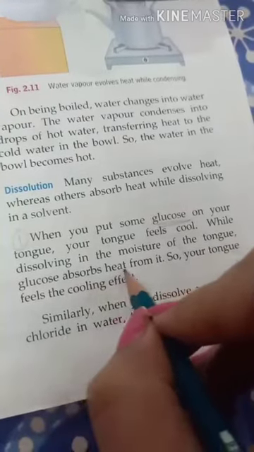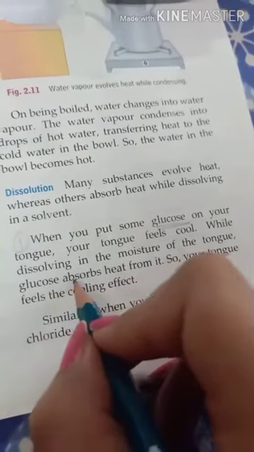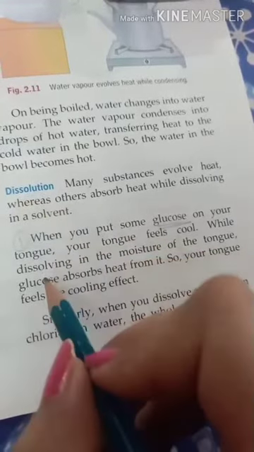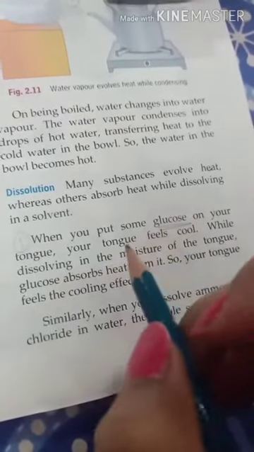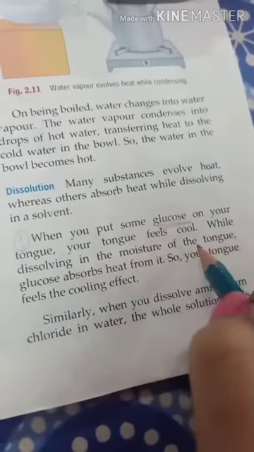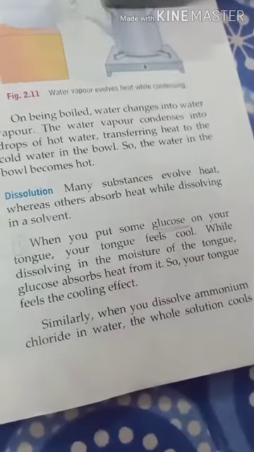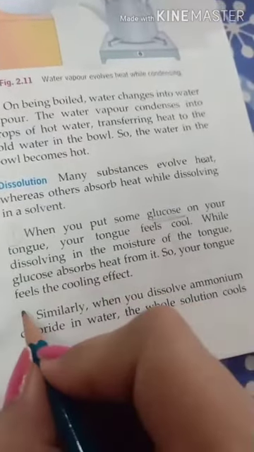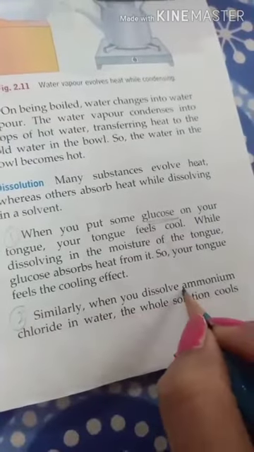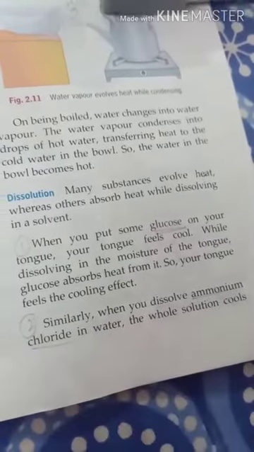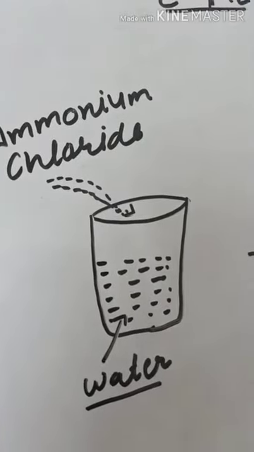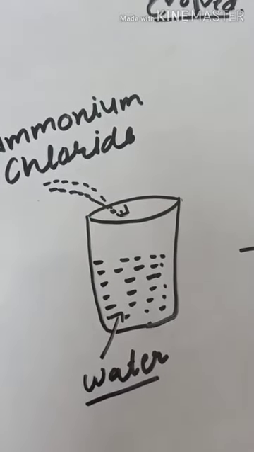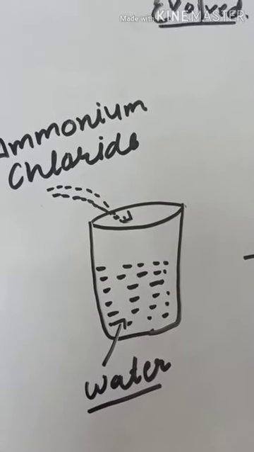So this process, that is dissolution of glucose in water or in the moisture of the tongue, is known as endothermic change.